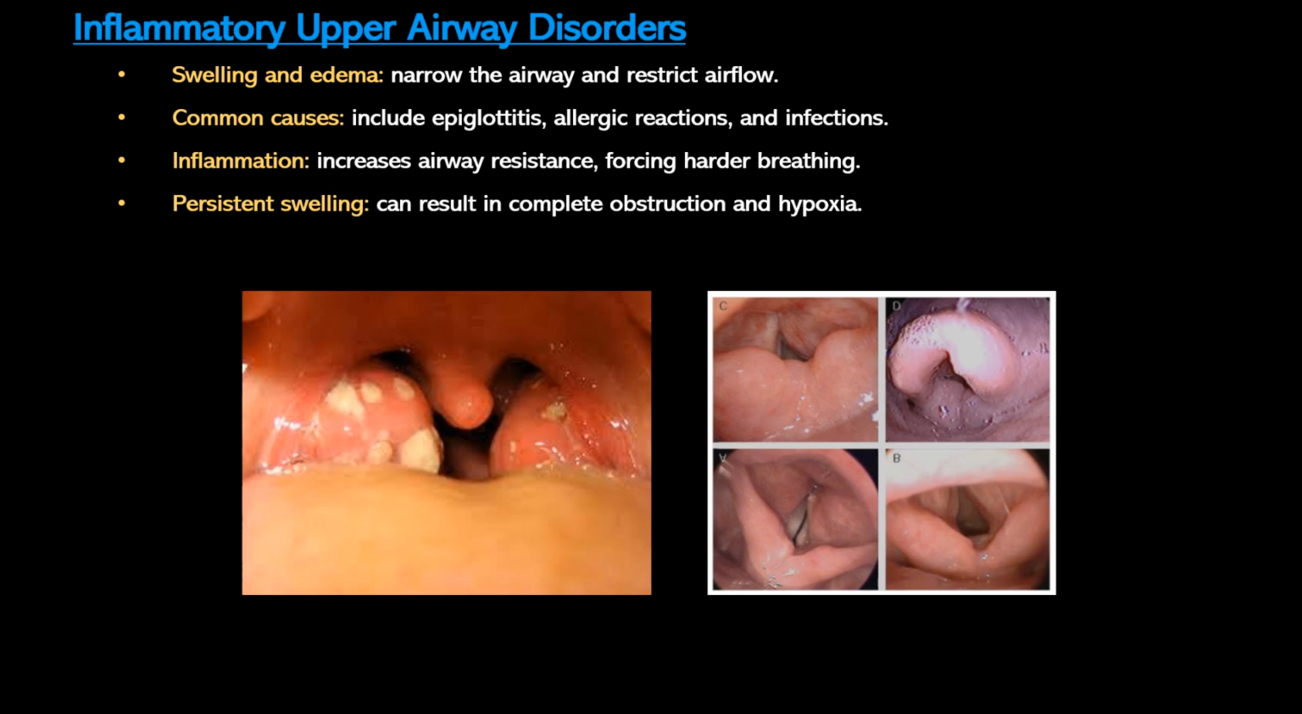The challenge with treating inflammation is identifying what is causing it. Not every upper airway disorder that causes inflammation will be responsive to the same type of treatment. As an example, inhaled epinephrine will be effective in treating epiglottitis, but it won't be effective in treating ACE-induced angioedema. While these two pathologies can initially look very similar, recognizing and understanding the differences can vastly change the outcome of your patient.